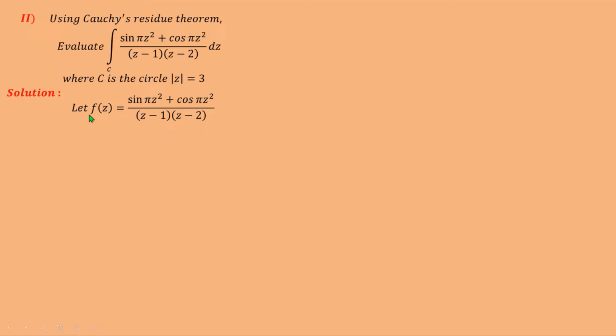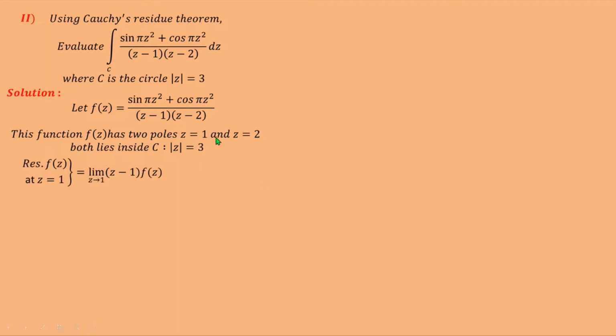Now first we have to find the poles of this function. We know poles of the function are given by taking denominator equal to 0. So here we get two poles, z is equal to 1 and z is equal to 2. Both these poles lie in the circle mod z is equal to 3. So we should find the residue at first pole as well as at second pole. So first consider the pole z is equal to 1. So residue of f of z at z is equal to 1 is equal to limit z tends to 1 of z minus 1 into f of z.